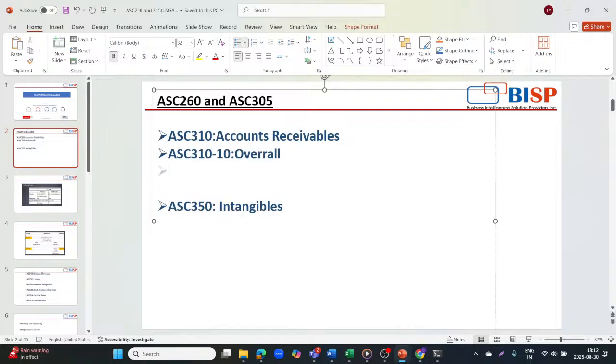Then second is Accounting Standard Codification 310-20, which stands for non-refundable fees and other costs. So this section addresses the accounting for non-refundable fees, origination cost, and acquisition cost which is associated with the lending activities and loan purchases.